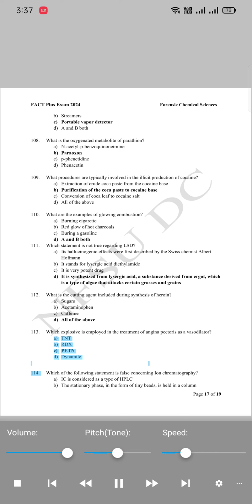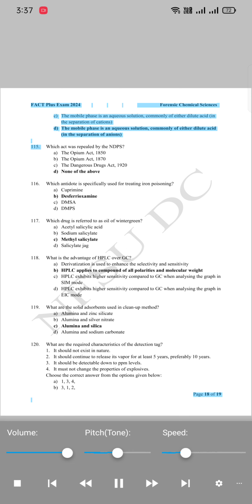114. Which of the following statement is false concerning ion chromatography? A. IC is considered as a type of HPLC. B. The stationary phase, in the form of tiny beads, is held in a column. Fact Plus Exam 2024 Forensic Chemical Sciences page 18 of 19. C. The mobile phase is an aqueous solution, commonly of either dilute acid in the separation of cations. D. The mobile phase is an aqueous solution, commonly of either dilute acid in the separation of anions.